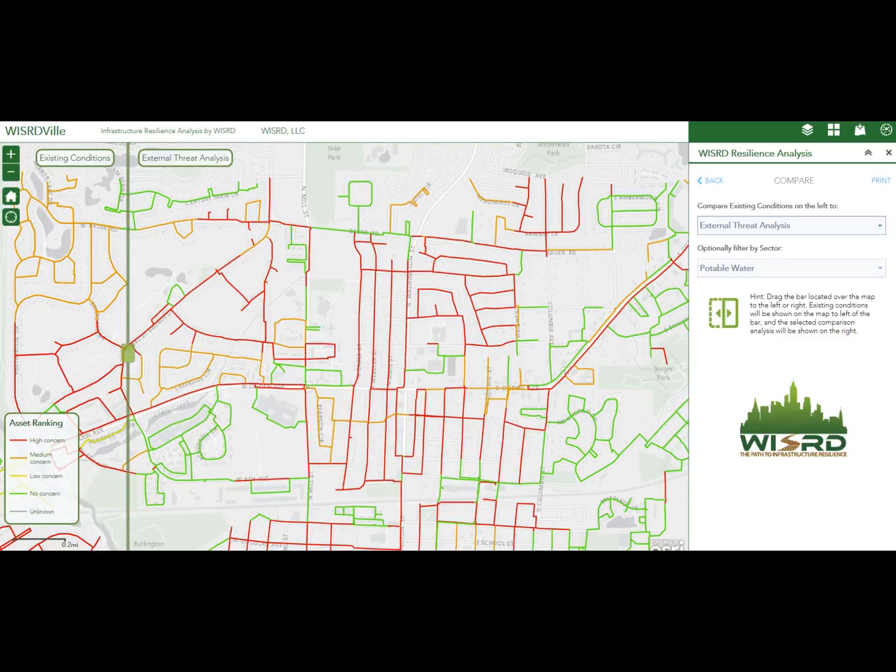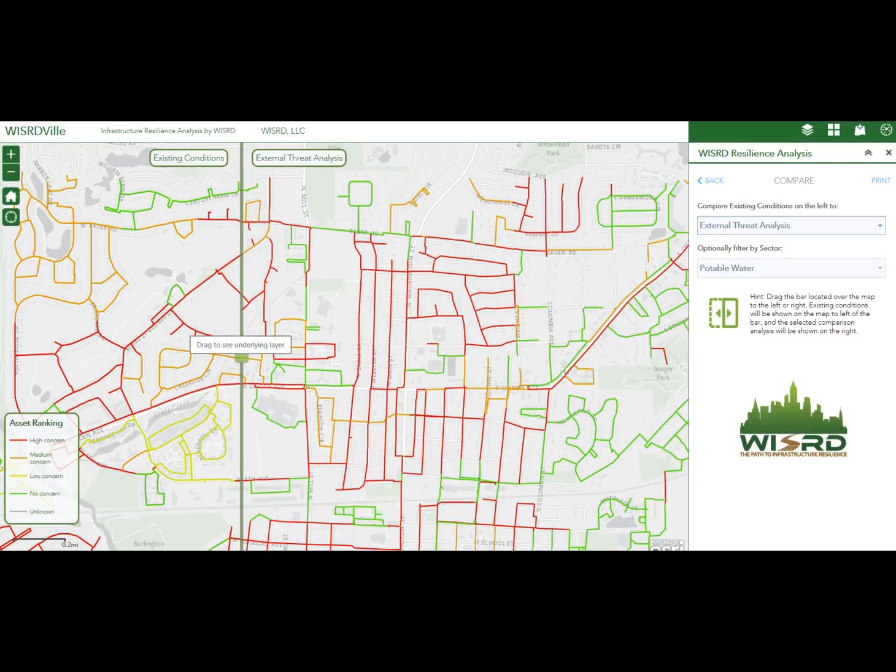It allows you, well, right here, you can see how infrastructure changes near the bottom of the screen, that the roads that were green and good under external threat analysis have moved to medium concern or low concern. So we can attribute that and bring in the data for the city, in this case WISRDVille. What areas are there in hazard mitigation planning showing design threats to the city, and how have those been input into WISRDVille? Again, we can hit the print and identify the top 10 vulnerable assets to that sector and present a formal process for capital improvement planning.